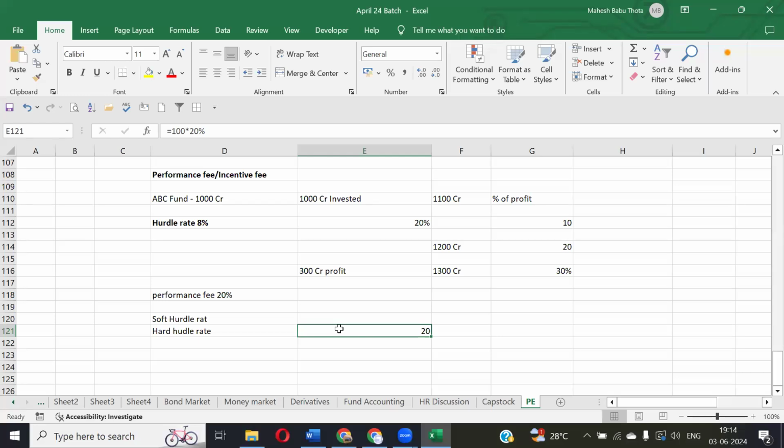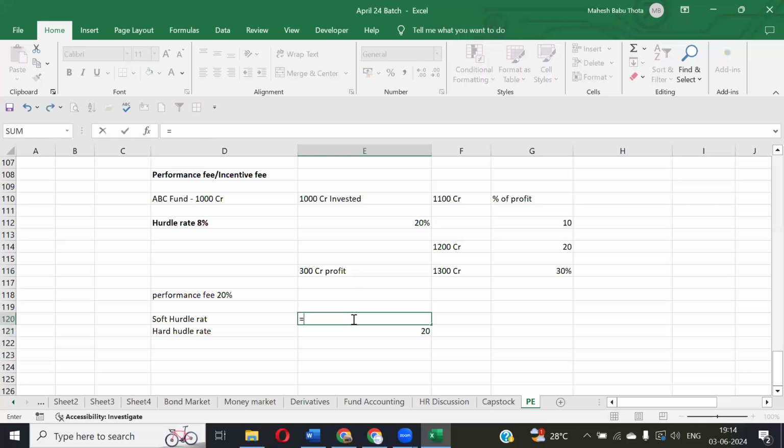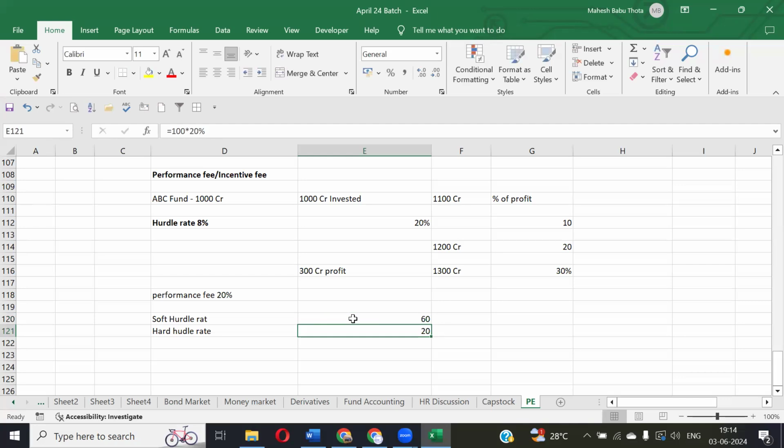In the soft hurdle rate, the entire profits, suppose this year we are getting 300 profits, right? On the entire 300 crores, 20% performance fees will be charged, because they participate in the entire profits. So which one is more beneficial to the investors, hard hurdle rate or soft hurdle rate? Hard hurdle rate is always beneficial to the investors, and soft hurdle rate is always beneficial to the general partners. In the hard hurdle rate, they participate only in the excess over the hurdle rate.